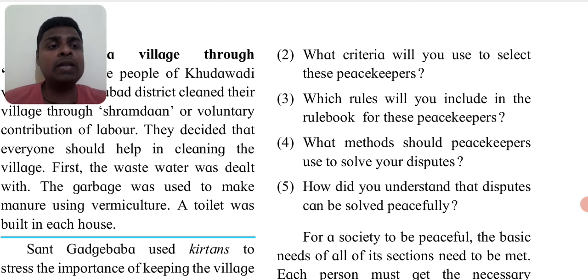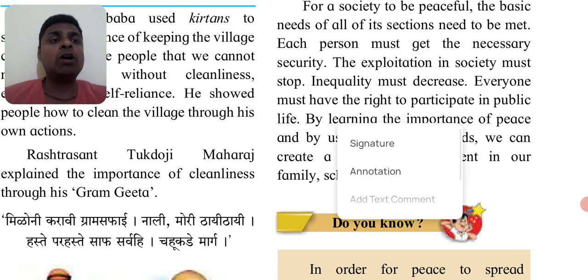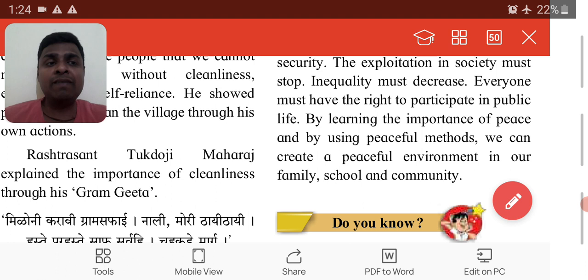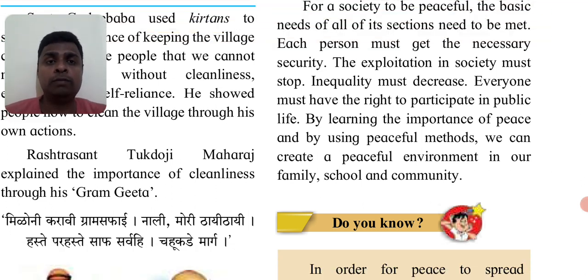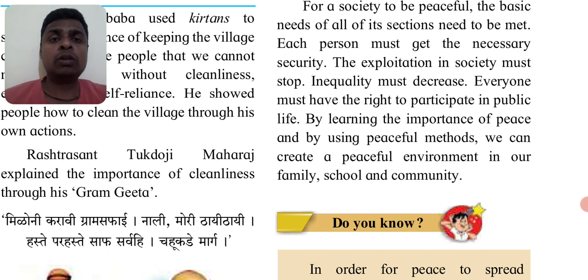Next part is for society to be peaceful. Basic needs of all sections should be met. If everybody has food to eat, most of the problems will be solved. So whatever are the needs of the people, food, clothing, shelter, these are the three basic needs. If they get these things very easily, then most of the problems vanish. There are no problems there.